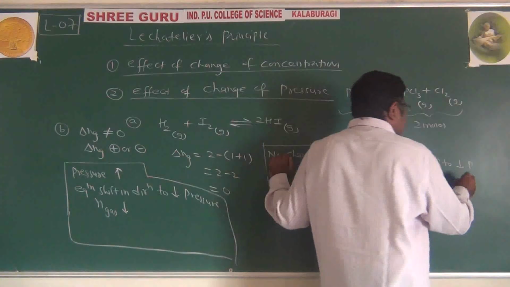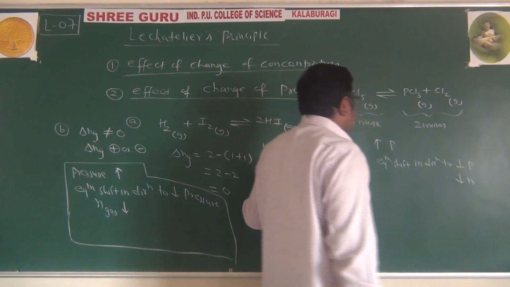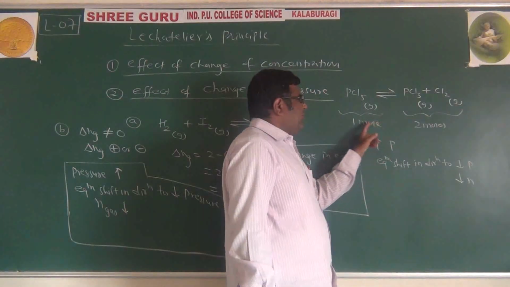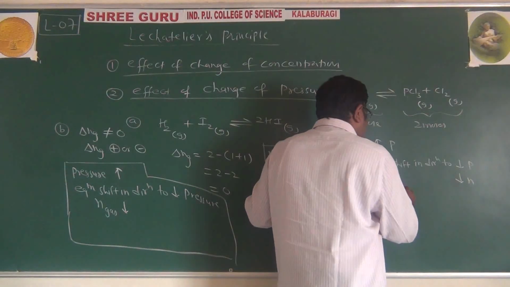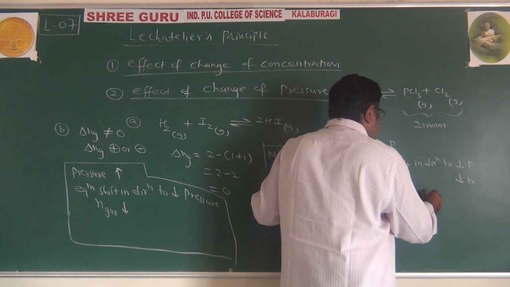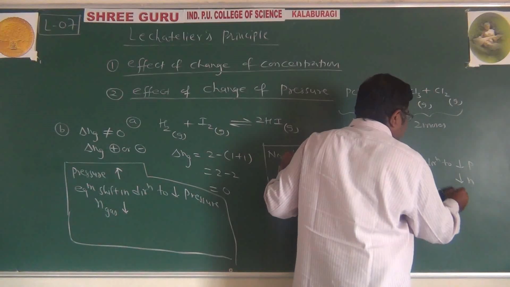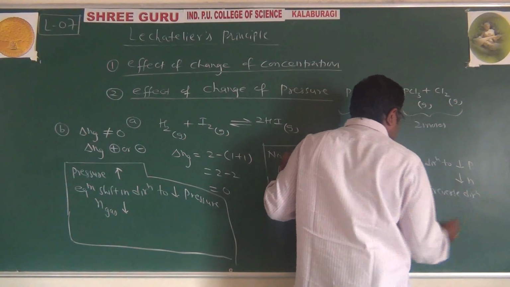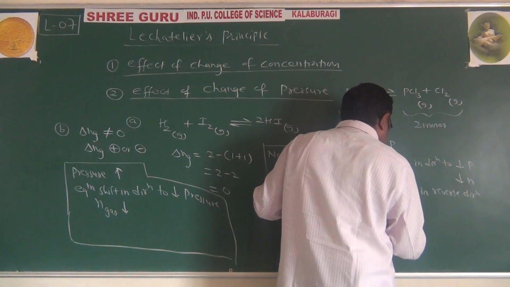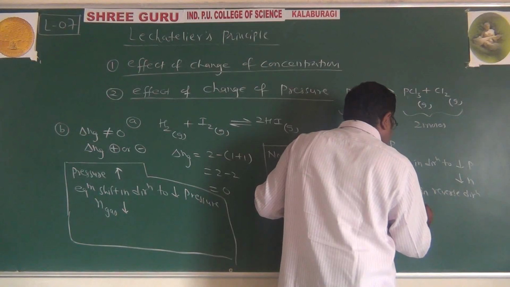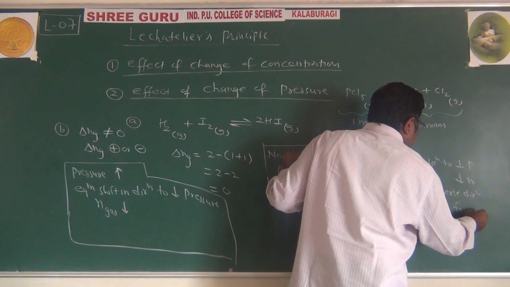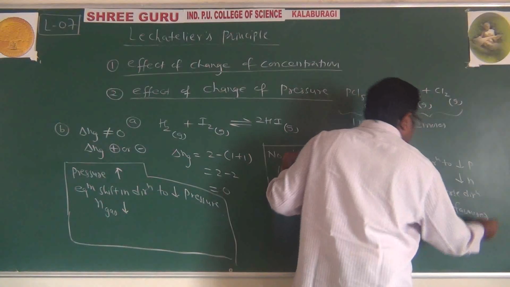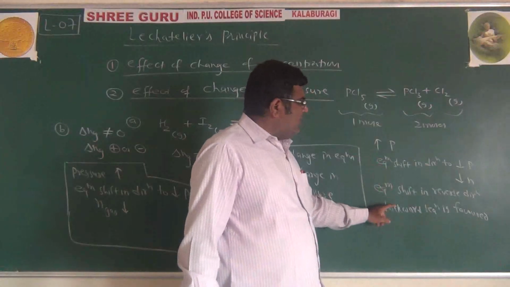Decrease pressure means decrease number of moles. And where are the number of moles less? 1 is less than 2. That's why we can say equilibrium shifts in the reverse direction, and we can say that the backward reaction is favored.